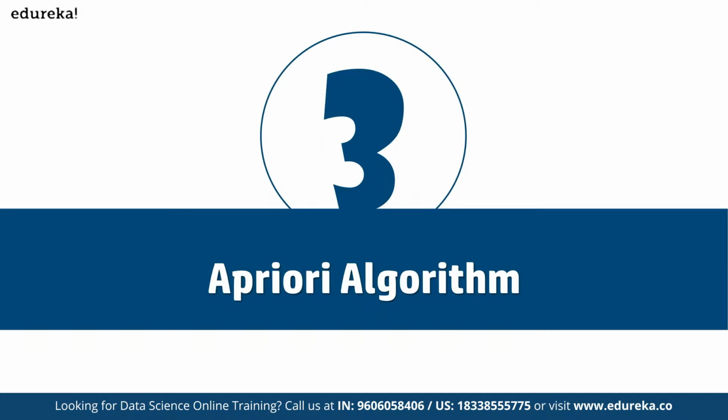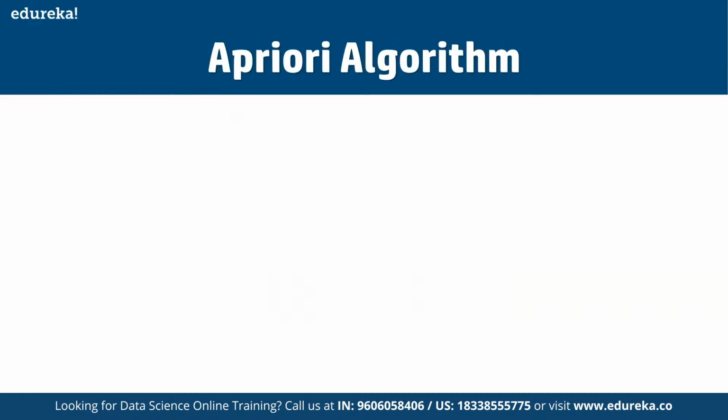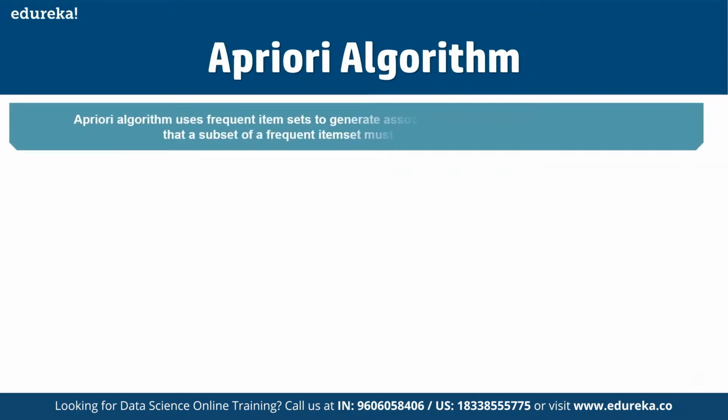All right, so now let's move further on the Apriori algorithm. The Apriori algorithm uses frequent item sets to generate the association rules. It is based on the concept that a subset of a frequent item set must also be a frequent item set.